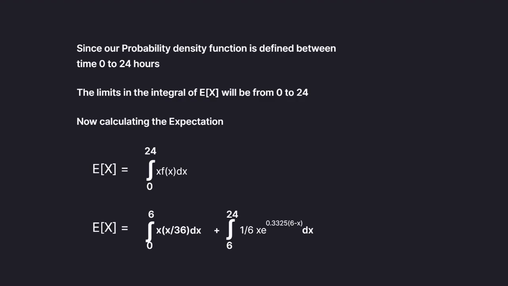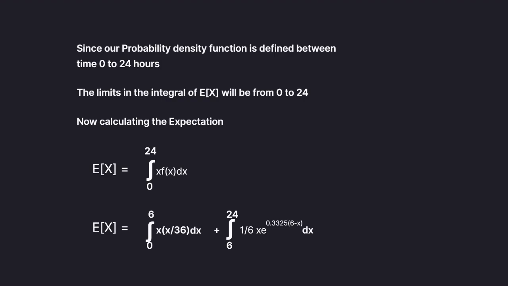Now calculating the expectation, E of x is equal to the integral with limits 0 to 24 of x multiplied by f of x dx. As our function is divided into two parts, from 0 to 6 and 6 to 24, our integral will be broken into two parts. That is the integral from 0 to 6 of x multiplied by x upon 36 dx, plus the integral from 6 to 24 of x multiplied by 1 by 6 multiplied by e raised to the power of 0.3325 multiplied by (6 minus x) dx.